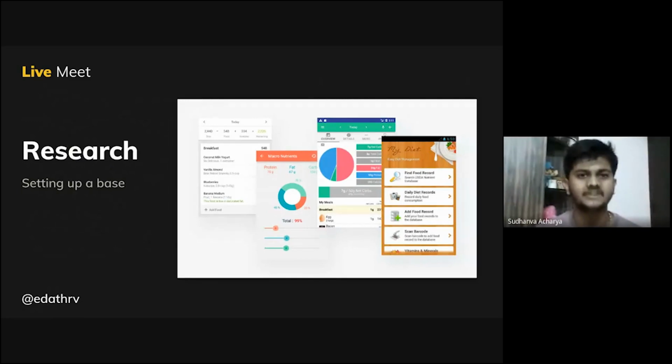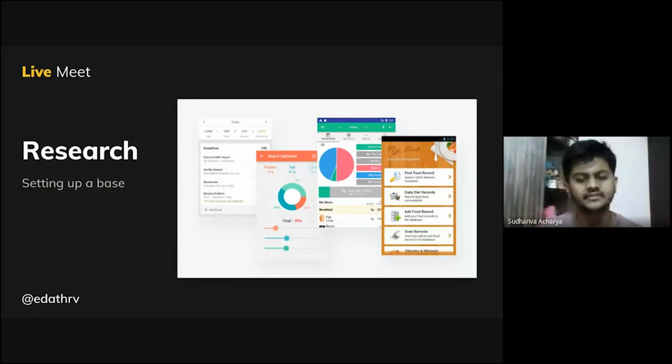So your job is to look out for those competitor products. Like if your job is to design a nutrition tracking app, you need to go to Google or the App Store and search for nutrition tracking app, and then download all those apps and take screenshots of them, so that you will get some kind of an idea of what you should design.